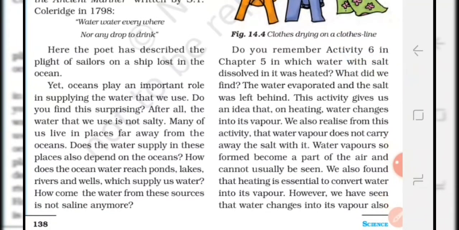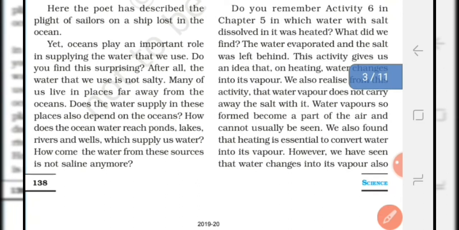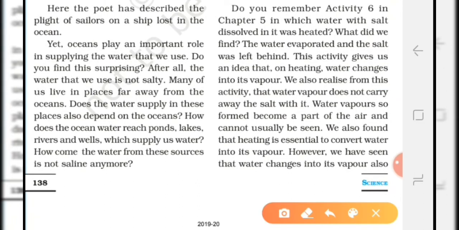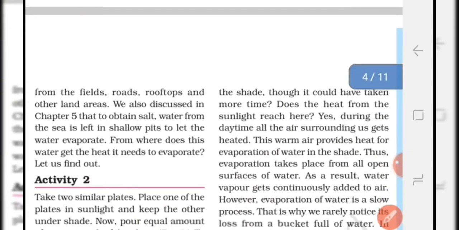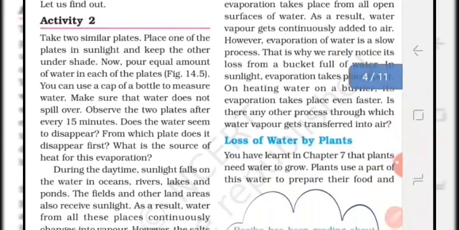salt is left. Okay, students, so in all these activities, we understood that on heating, water changes into its vapor form. Okay. So, students, these water vapors do not carry other salt particles with them. Okay, and these water vapors are present in the air or in the atmosphere. So we found that on heating, water converts into its vapor form. Okay. Now let us move to the next activity.